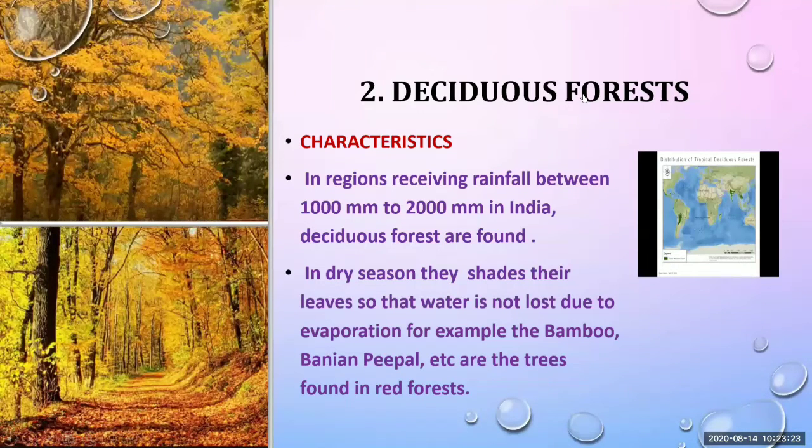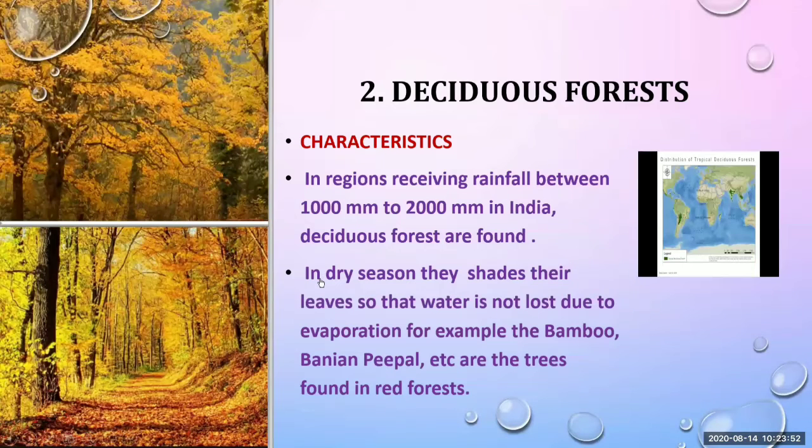In regions receiving rainfall between 1000 millimeter to 2000 millimeter in India, deciduous forests are found. Means as compared to the evergreen forest, in this region we can see the rainfall is less, and it is between 1000 millimeter to 2000 millimeter.